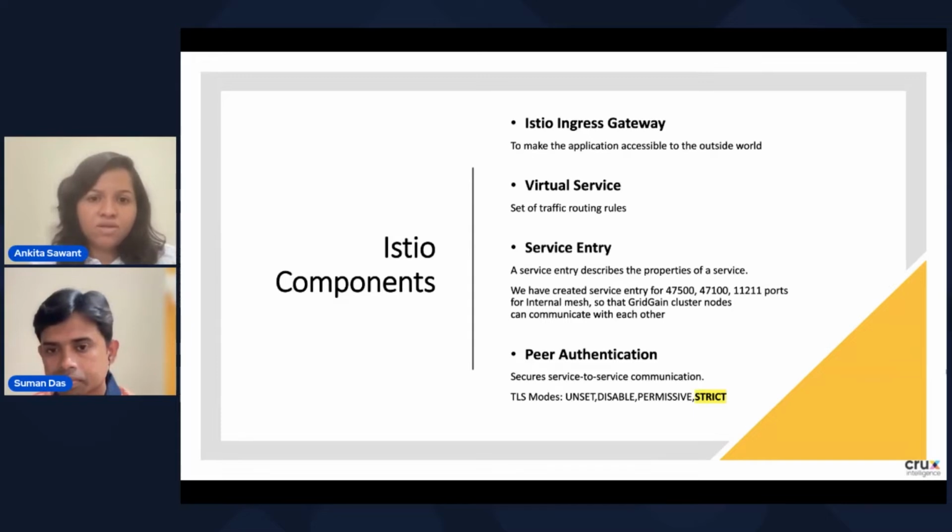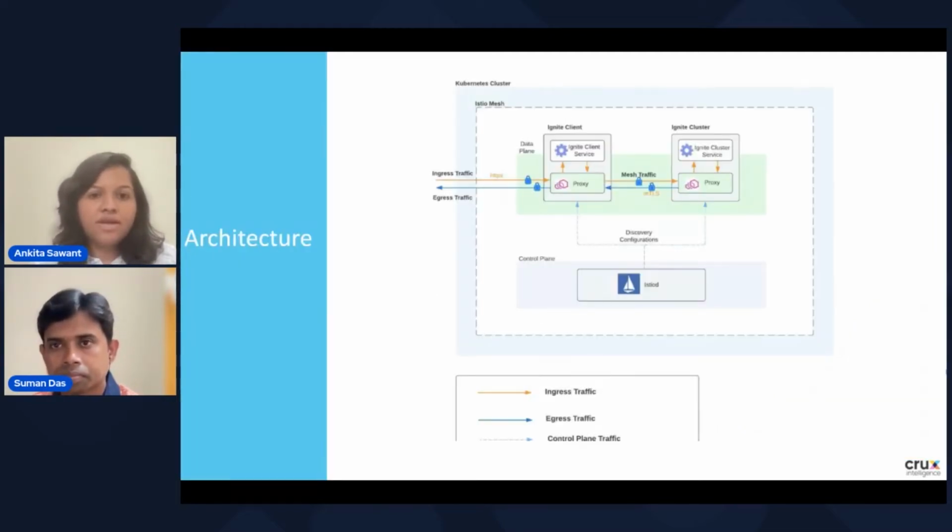These modes are unset, disable, permissive, and strict. By default, when you deploy the Istio service mesh, it has the permissive mode. It means it will allow the encrypted traffic as well as the plain text traffic. But I would recommend that for the production environment, we should have the strict mode so that it will only allow the encrypted traffic.